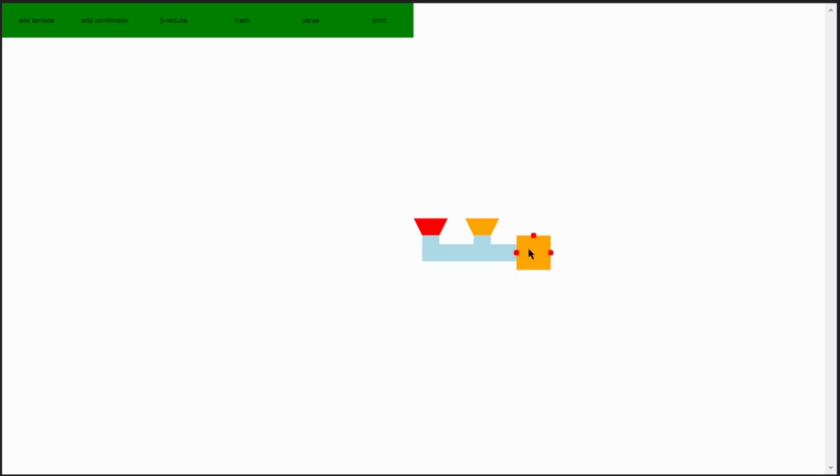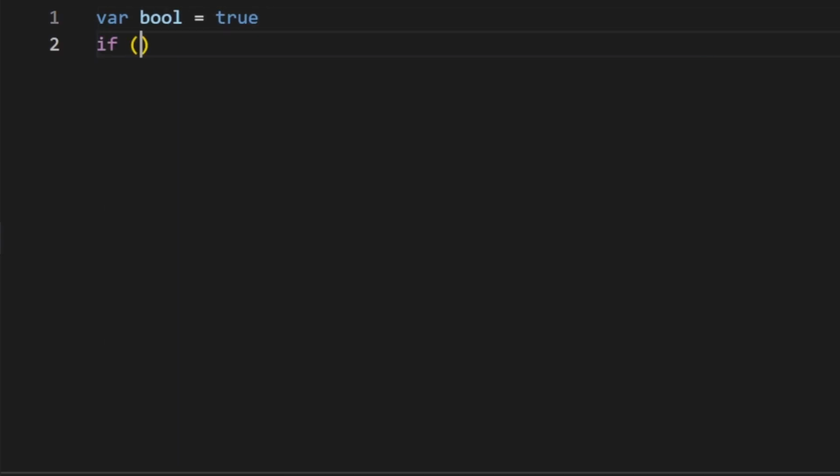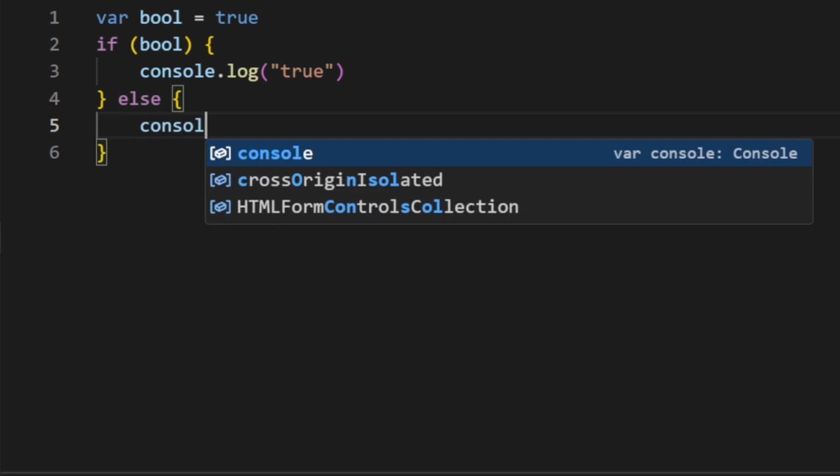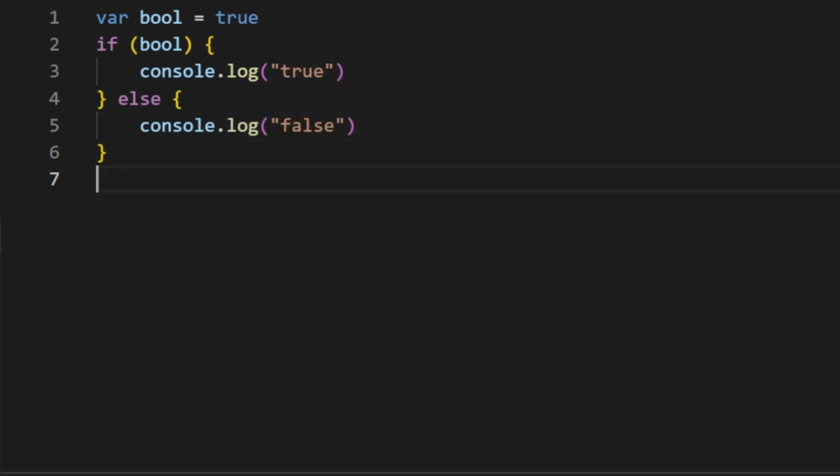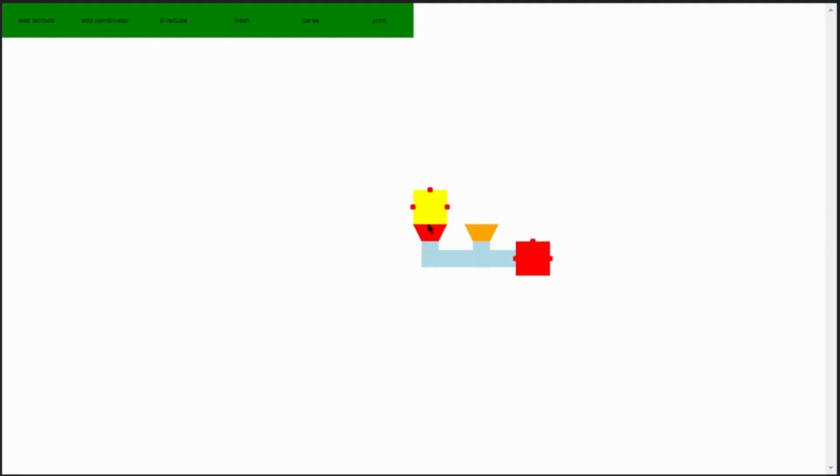Similarly, false takes two inputs and returns the second. But why define them like this? Well, think about how an if statement works. Our variable bool here is true, and the if statement is basically picking the first option out of two lines to run. If it were false, it would be picking the second one. So, Church booleans are basically built-in if statements. True will always pick the first option, and false will always pick the second.